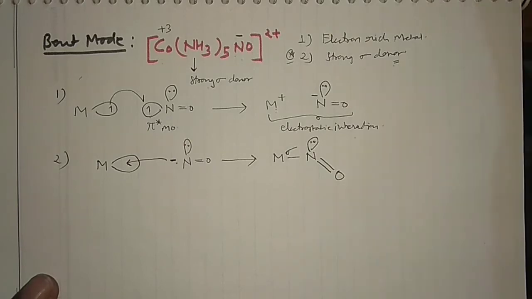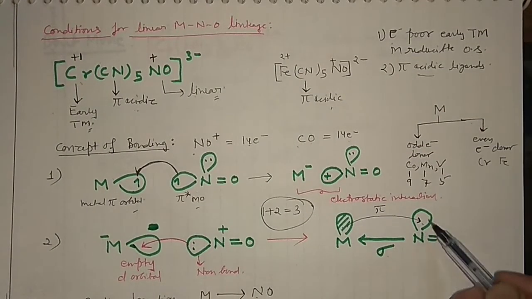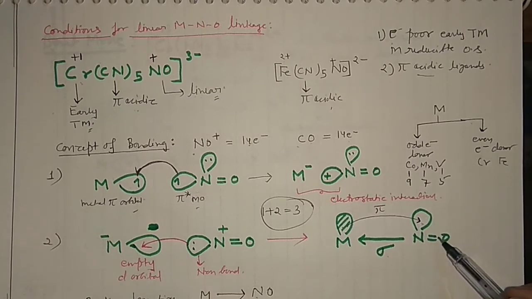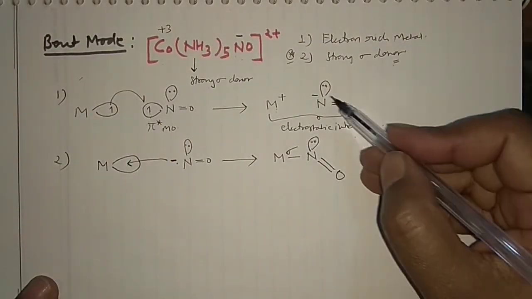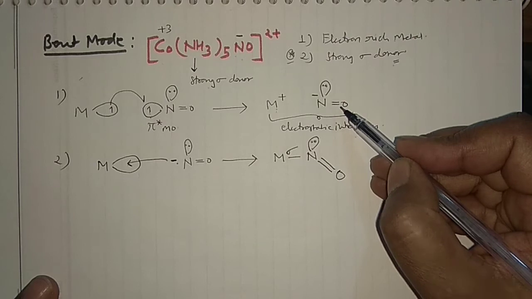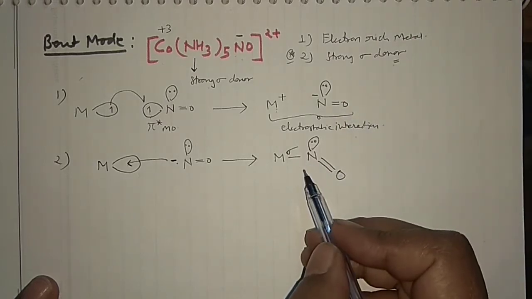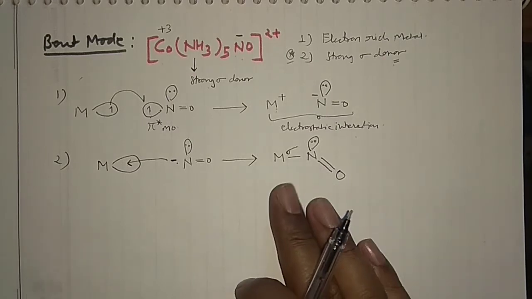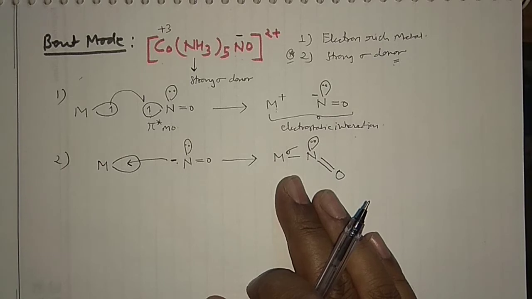But in the earlier case, this was empty, and when this orbital is empty, there is no repulsion between the bond pair and the lone pair. That's why it was linear. And in this case, this lone pair is already there, which will repel this bond pair and it will result in the bent geometry. So this is how you can form the sigma bond. So overall donation is what? Overall donation is of only one electron. Right? This is something very important. So these are the few important things which you should know.